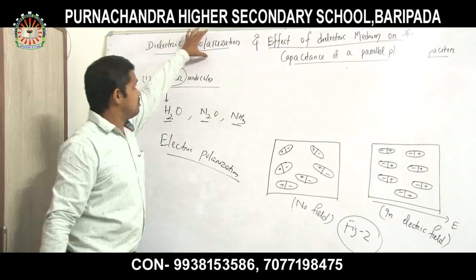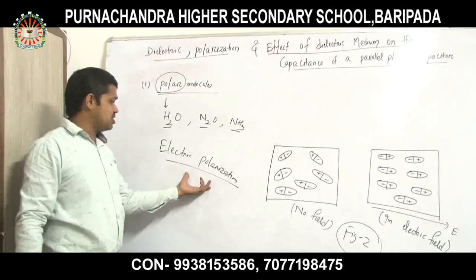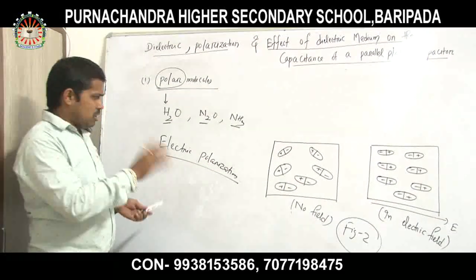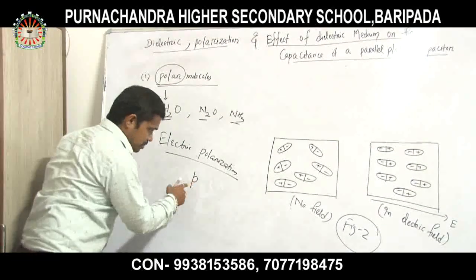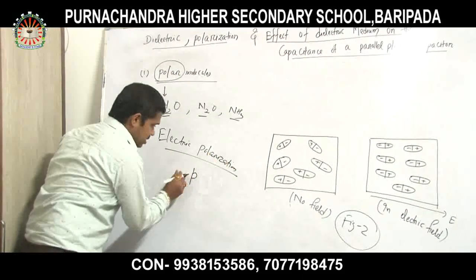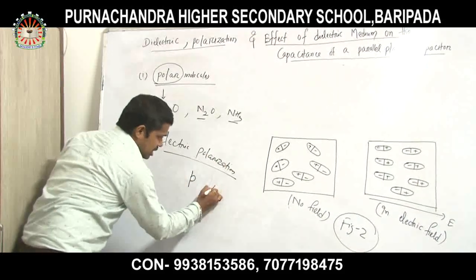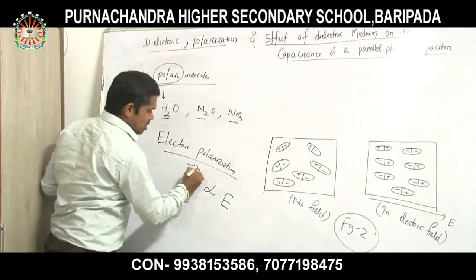This is a very important concept in physics, electric polarization. If I name the electric polarization as P, then it is very much clear that the electric polarization is directly proportional to the electric field intensity.